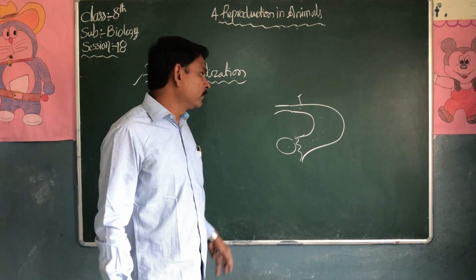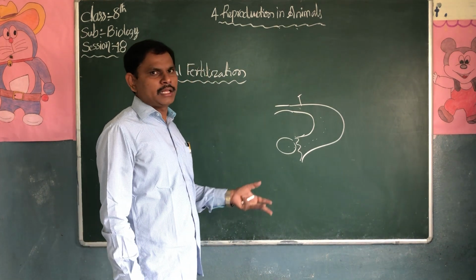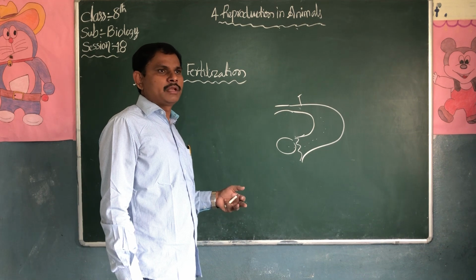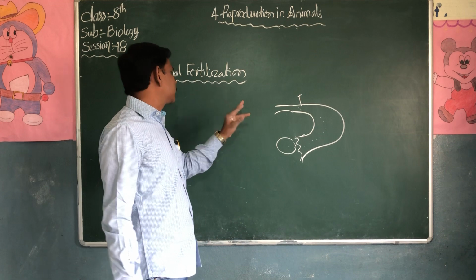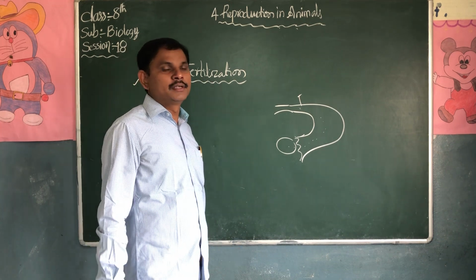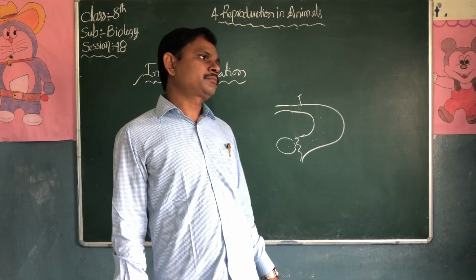What is fertilization? Fusion of male gametes and female gametes. What is fusion of male and female gametes? Fusion of sperms and ovum in the fallopian tubes. Such type of fertilization is called internal fertilization.